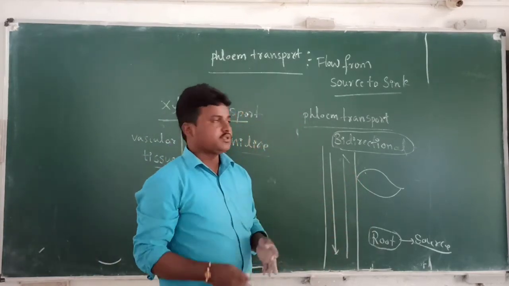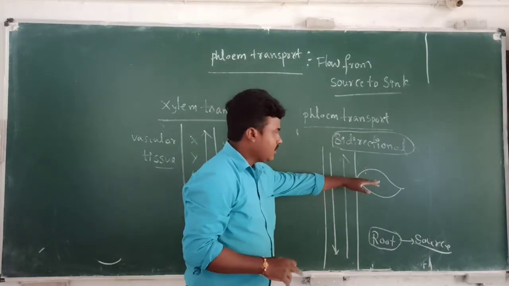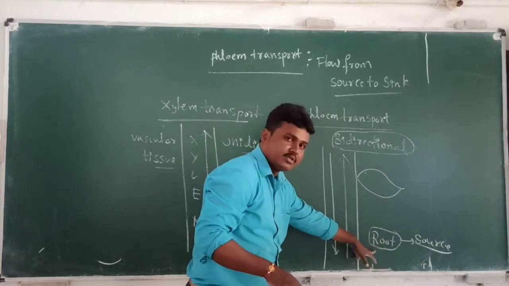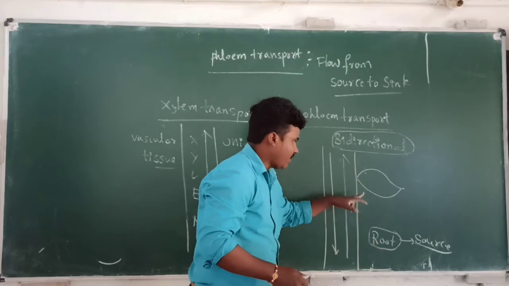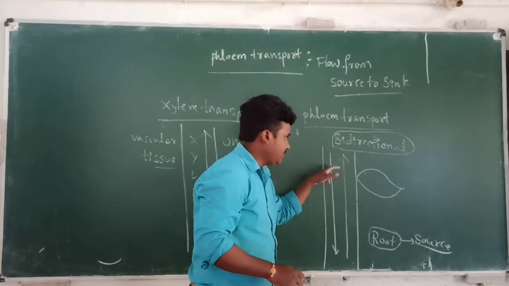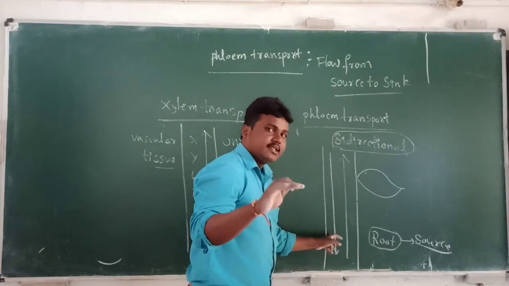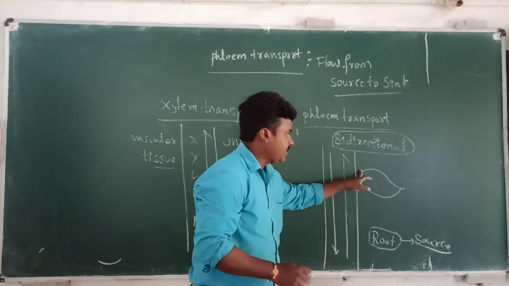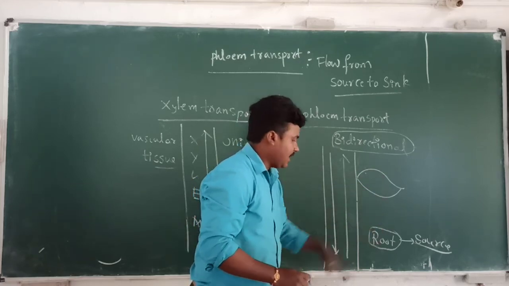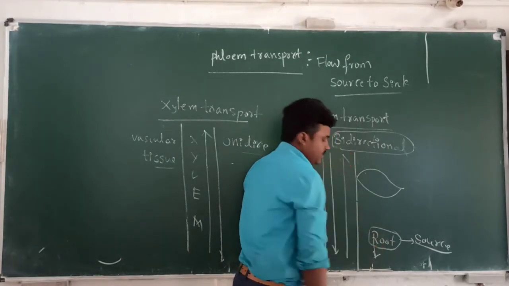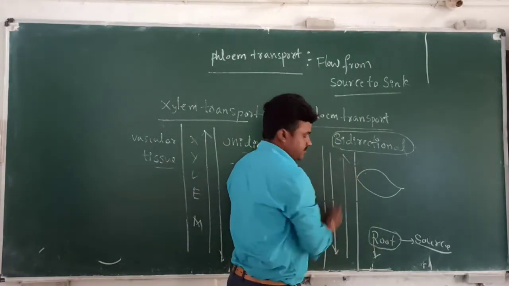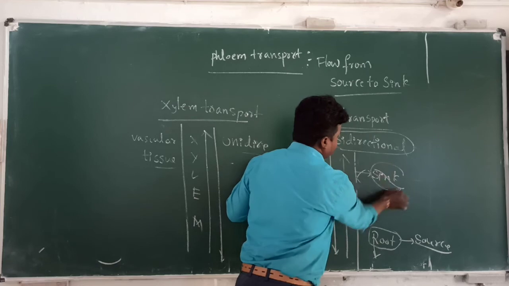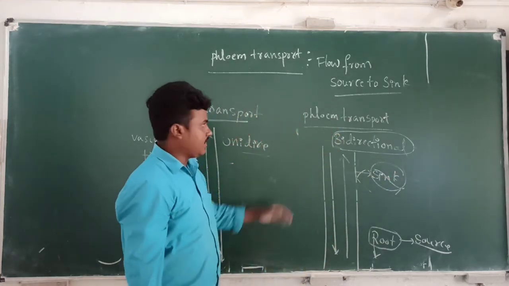When the normal process takes place, the leaf acts like a source and the root acts like a sink. When the leaves have fallen down, in summer, there is no source. At that time the root acts like a source, and the remaining parts, the stem part, act like a sink. That's why it is called bidirectional.